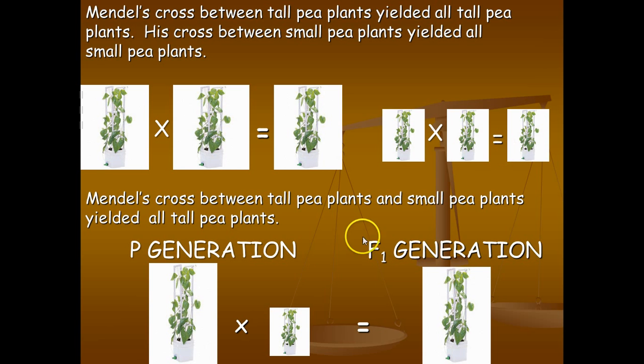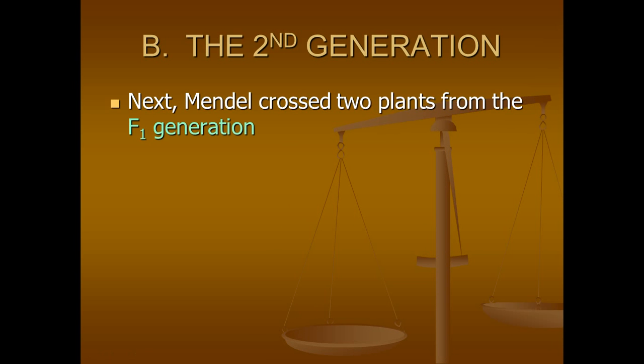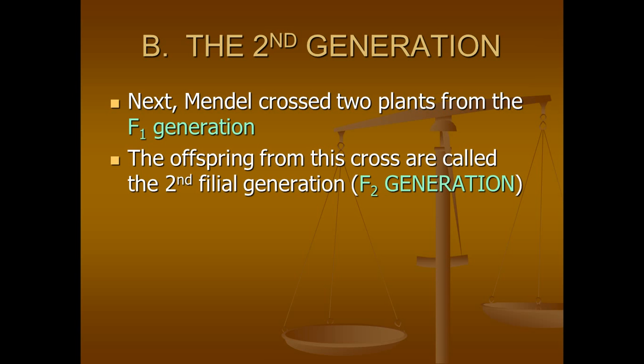That's fairly interesting because one might wonder, well, what happened to this short gene? Then he did another cross. He crossed 2 plants from the F1 generation. So remember, those were all tall. So in phenotype, the 2 plants that he crossed looked tall. The offspring from that cross are called the second filial generation, or the F2 generation. Think of these as the grandchildren.